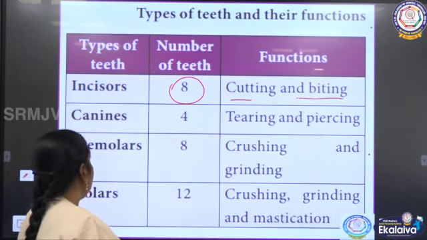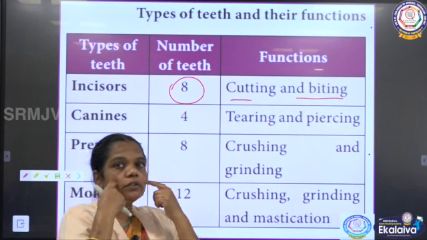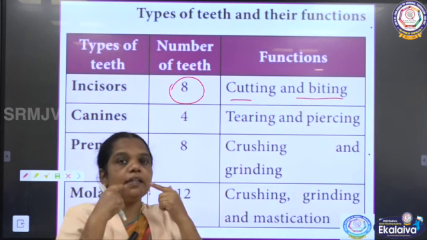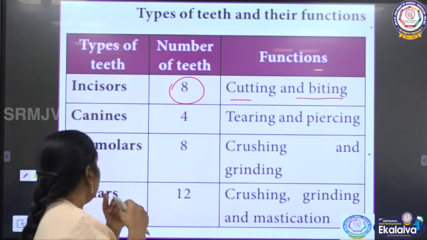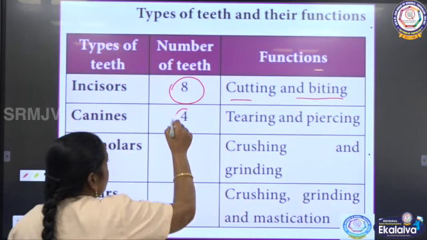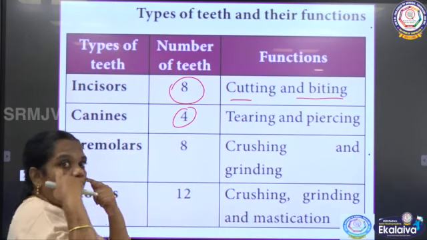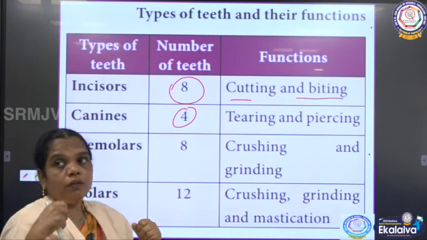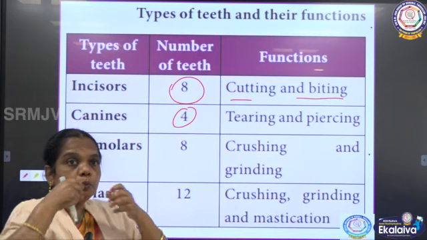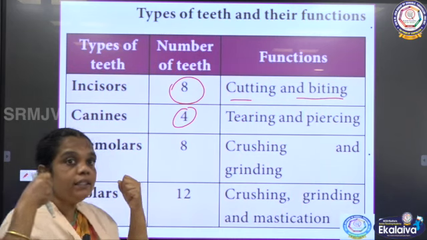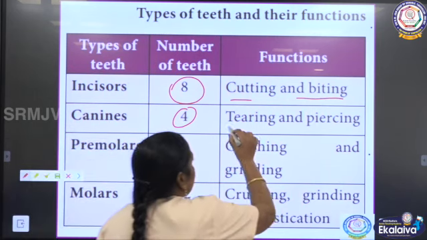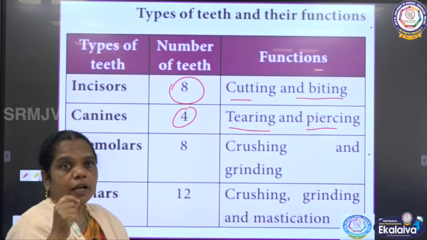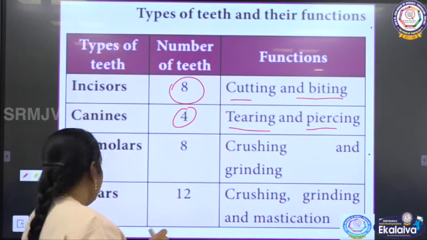And next to the incisor is the canine. Understand? The canines are 4, 2 in the upper jaw and 2 in the lower jaw. So, the number of canines is 4. They are used to pierce as well as tear the food with their sharp edges. So, it is sharp and it is used to tear the food.